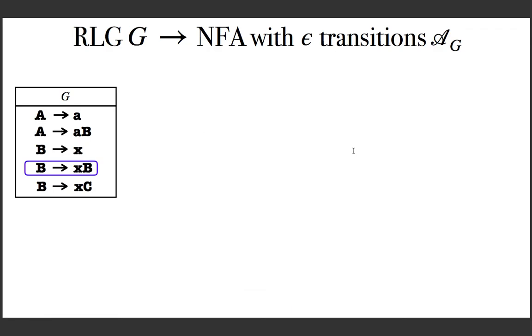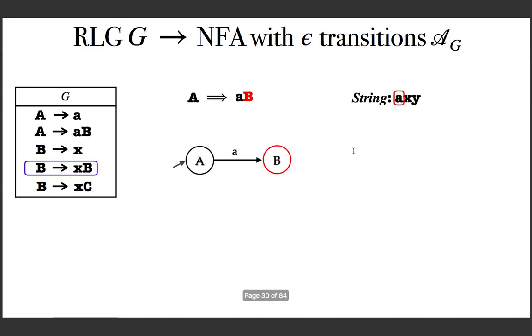Again, B is not the start symbol, and so assume that you are in this stage in the derivation. That means you already have derived the sentential form A followed by capital B, and this is the corresponding NFA that you have generated, assume.